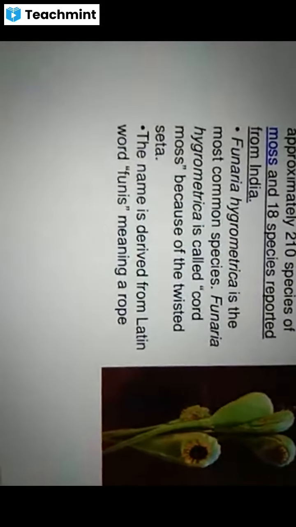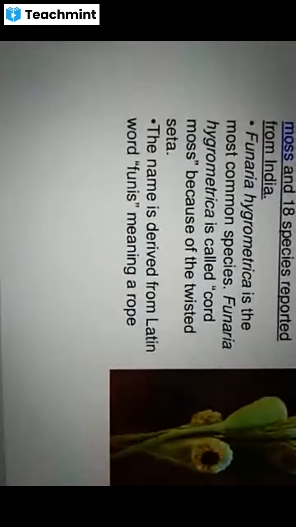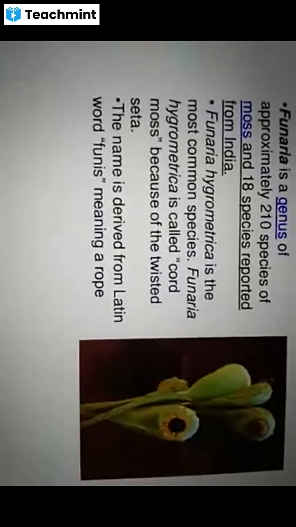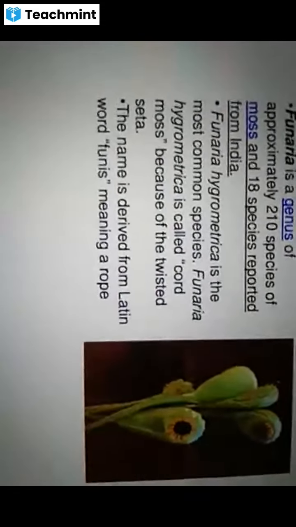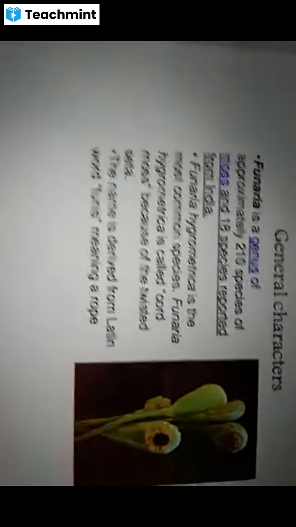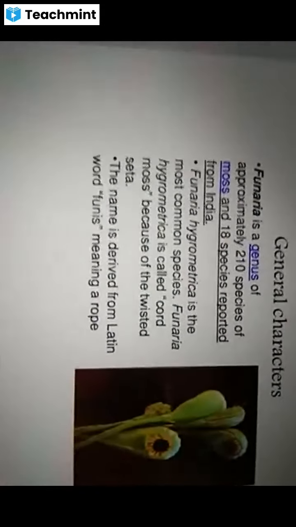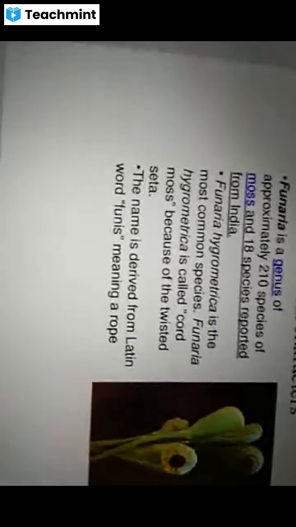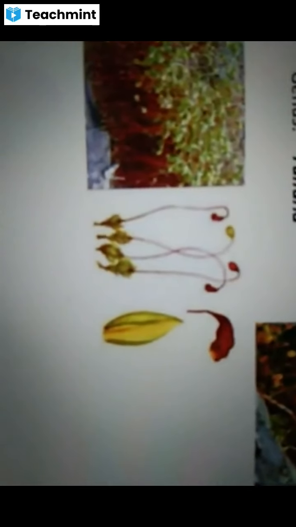It is also called cord moss, because the sporophyte which we observed in Marchantia has very stunted growth. There the seta is not that long, whereas here you can observe the long stalk, which is known as seta.